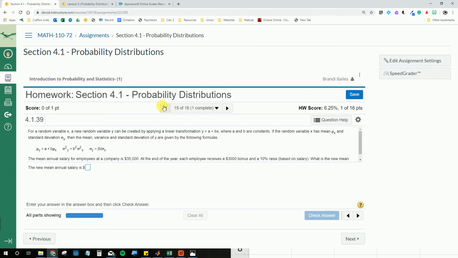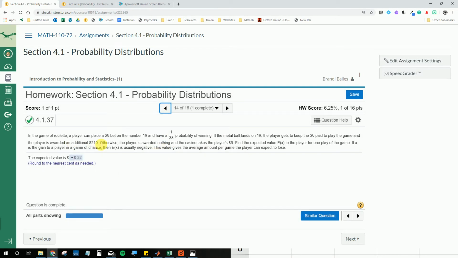Oh, and there's no follow-up. So let's just talk about what it means. This means that if I keep standing there all day and just betting and betting, what I should expect to do is walk away from the table 32 cents in the hole, assuming that I stood there for a very long time, betting $6 continuously on the number 19 without changing anything up or going all red or, I don't know, switching to 18. This is what I should expect the outcome to be. I should not expect to walk away with very much in my pocket, but also the loss isn't that bad.